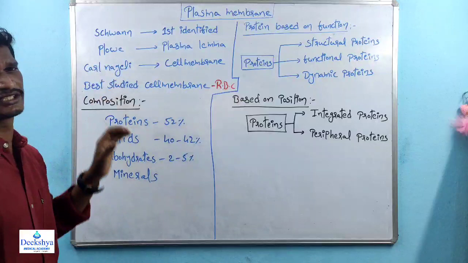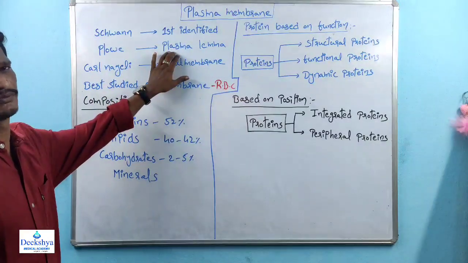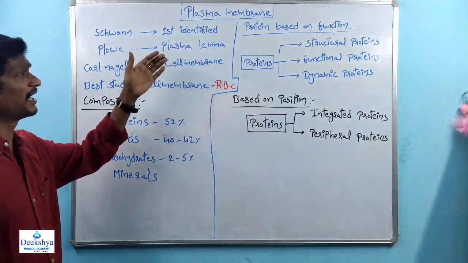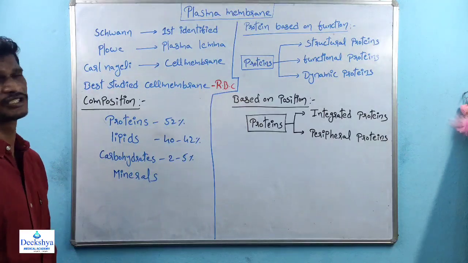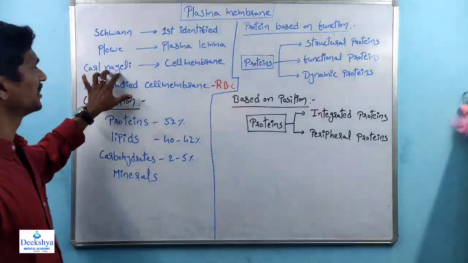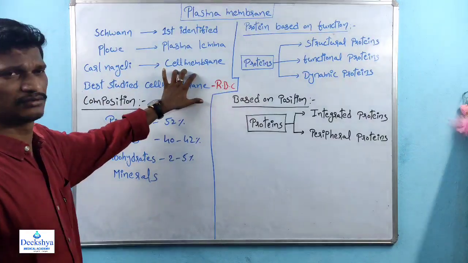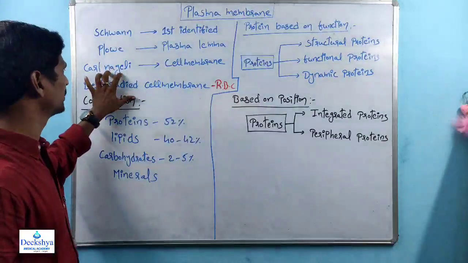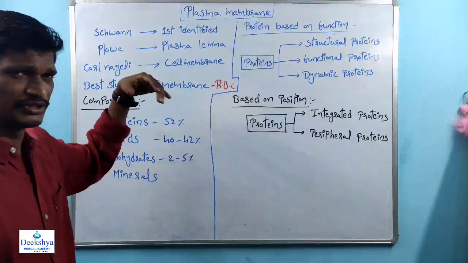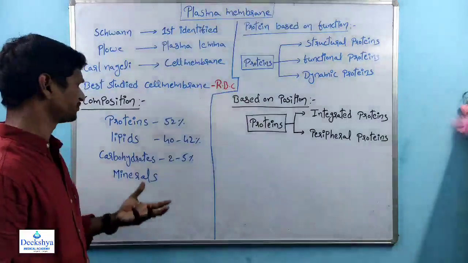Later, Plowe is the scientist. The first name of the plasma membrane is plasmalemma. See, the plasma membrane is also called the cell membrane. Carl Nageli is the scientist who coined the term cell membrane. The term cell membrane was coined by Carl Nageli, right? So the plasma membrane or cell membrane is majorly involved in the semi-permeability of the cell, right?